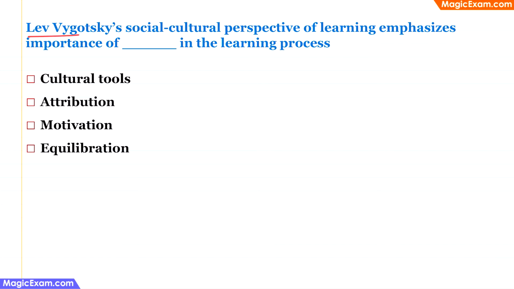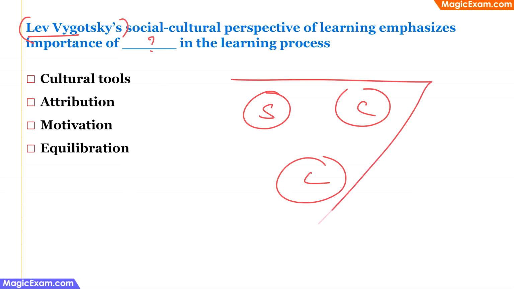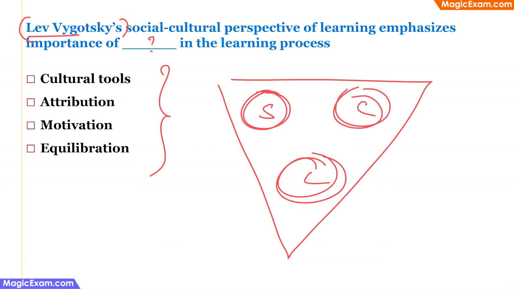Lev Vygotsky's socio-cultural perspective of learning emphasizes the importance of what in the learning process? Now, as soon as you see Lev Vygotsky, think about the SCL formula, that is social factors, cultural factors and language. So these are the three important things which are important in the cognitive development of children as per Lev Vygotsky's socio-constructivist theory. So when you look at the answer choices, see if you have S, C or L in it. Now there is cultural tools, which is the C. Therefore, this has to be the correct answer.